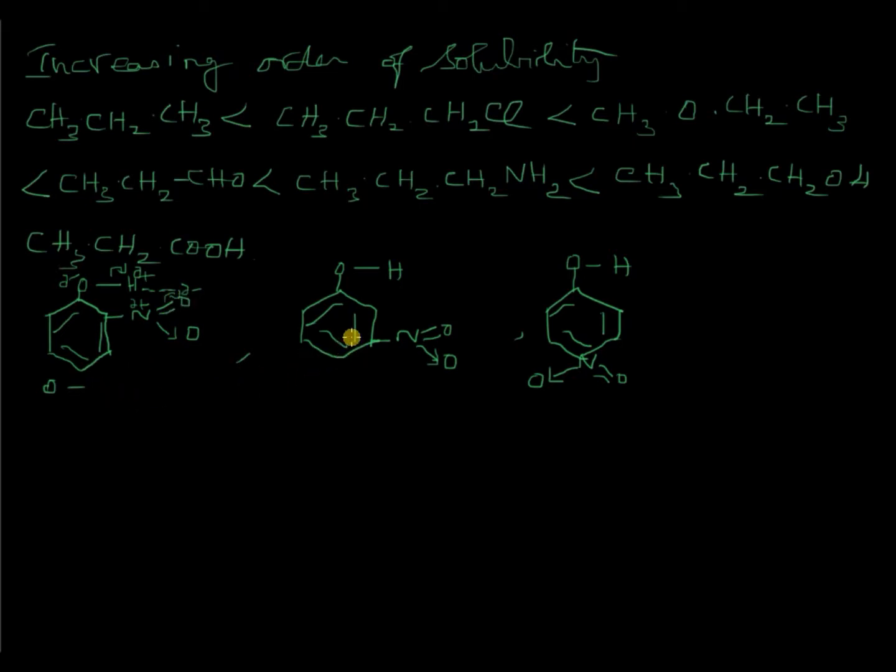In meta and para isomers, though the same two polarizable groups are present, they are not close enough to form hydrogen bonds within the molecules, but they do form hydrogen bonds in between molecules. Between two meta-nitrophenols and two para-nitrophenols, you find hydrogen bonding. So here you find intermolecular hydrogen bonding, and here it is intramolecular. This is ortho and this is meta and this is para.